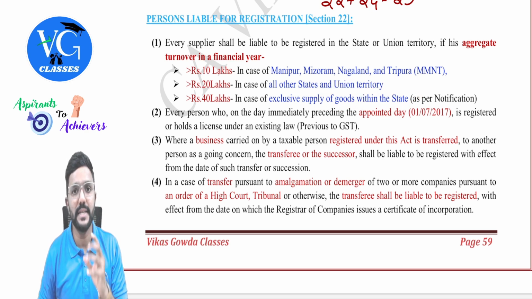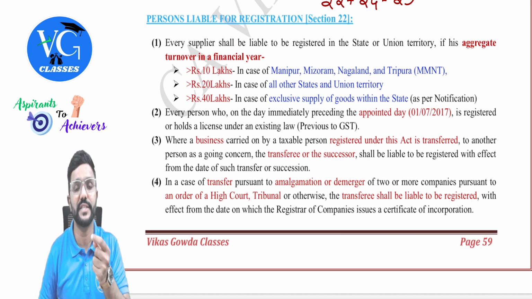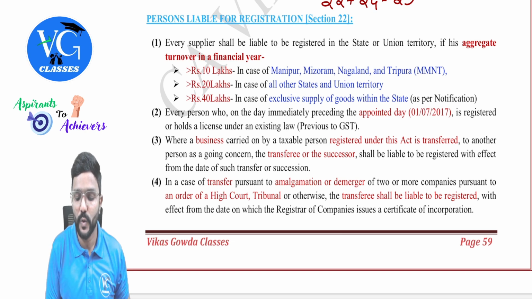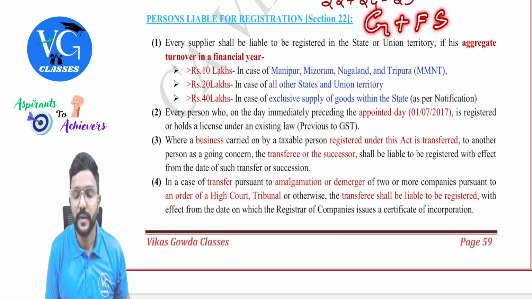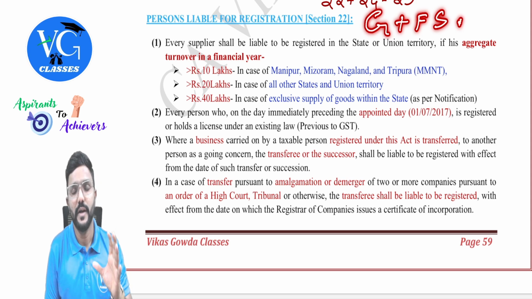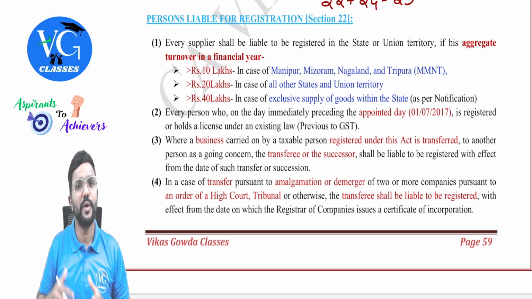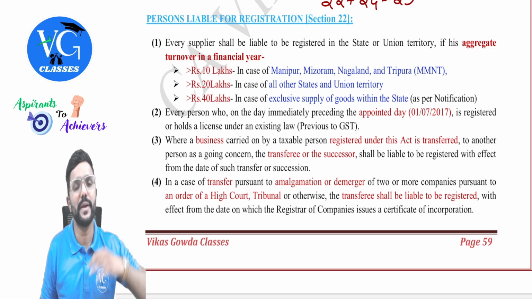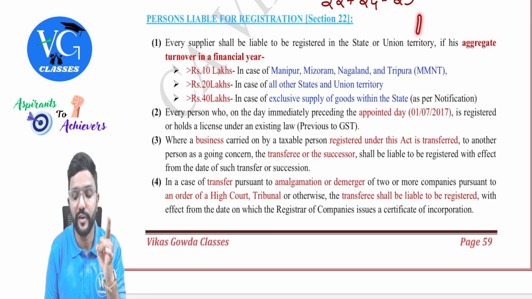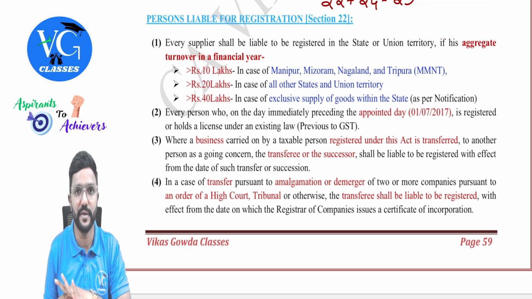But if the person is supplying goods along with financial services, that is extending loans or advances for which interest or discount is charged, we learned it in the exemption chapter. It is exempt. In short, I call it financial service. So assume I am supplying goods along with financial services. Here there is a clarification telling that I am considered an exclusive supplier of goods, ignoring this, guys. Even though I am supplying financial services, we are ignoring it. It is considered that I am exclusively supplying only goods. And please be careful, only for financial services they have given that exclusion, not for any other services.